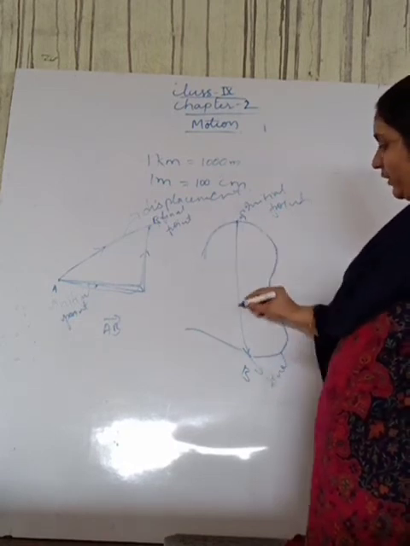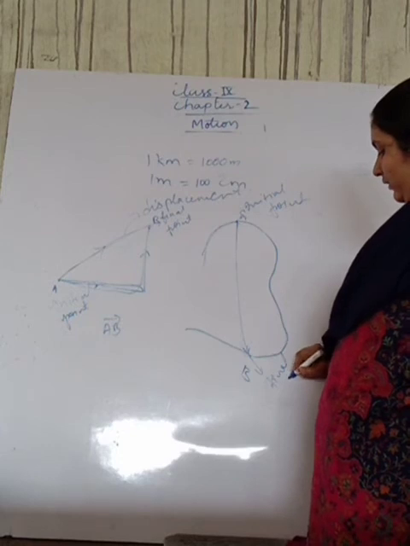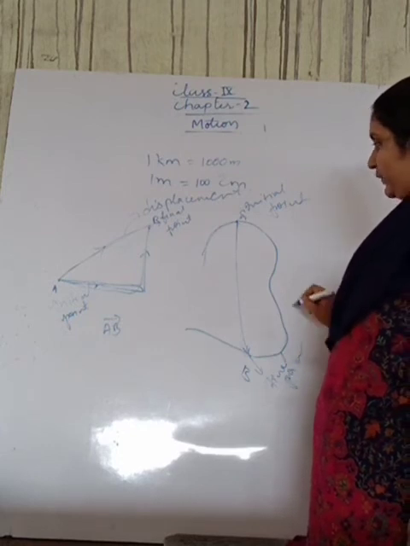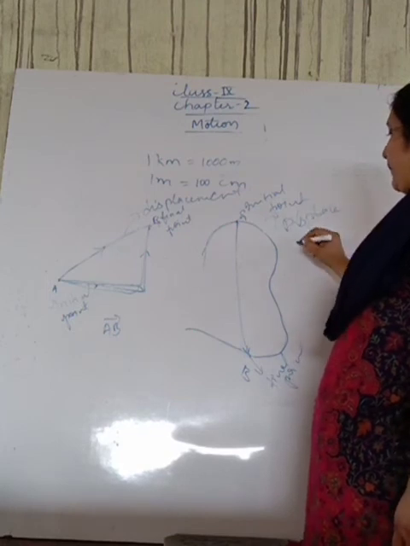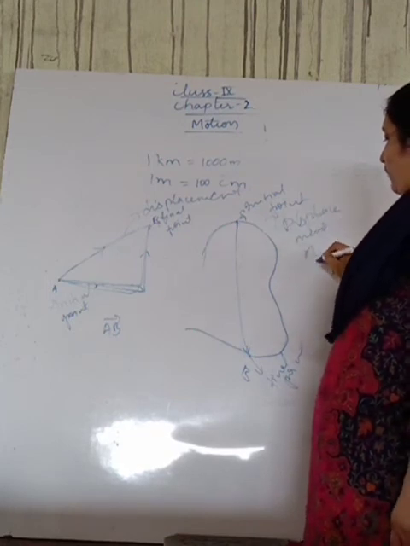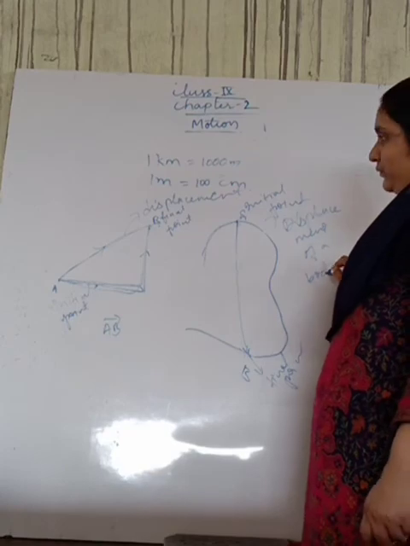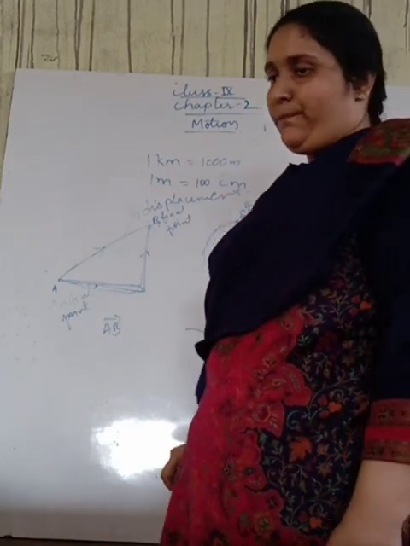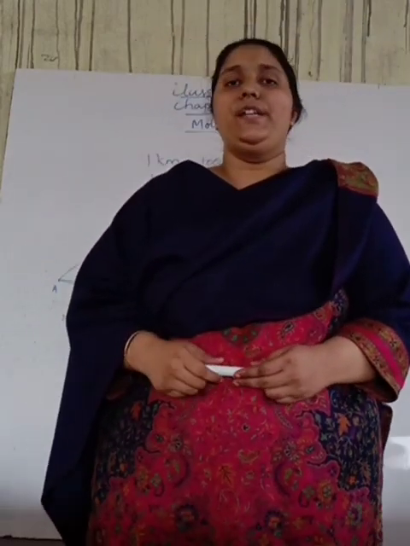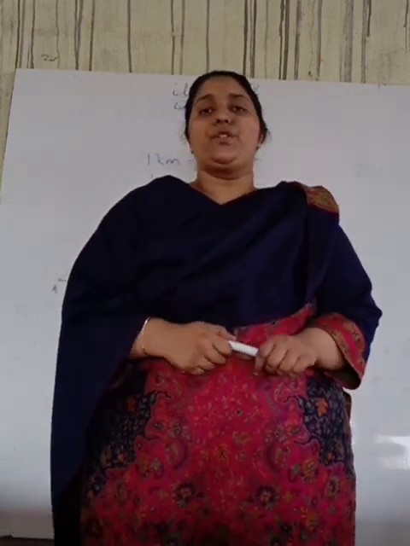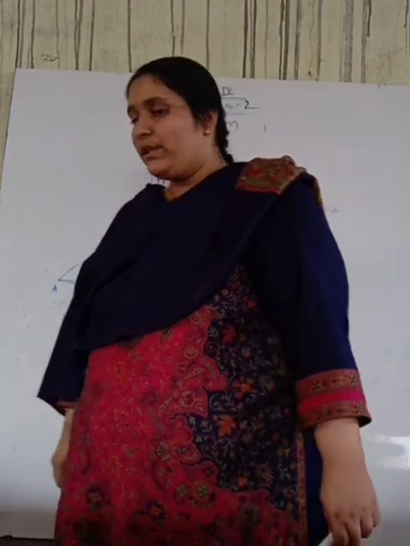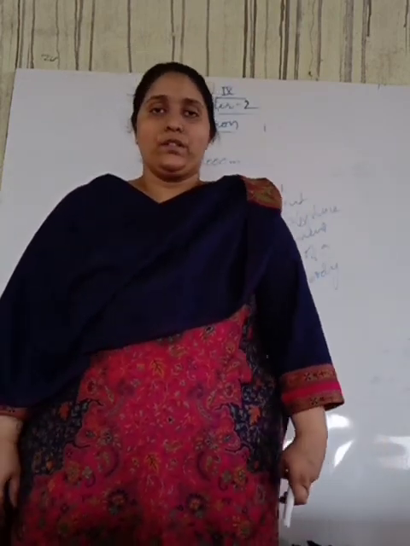In this particular direction, this will be the displacement of the body. Got it, students? So whether it is a distance or a displacement, we should measure it in kilometers, centimeters and meters. Got it, students?